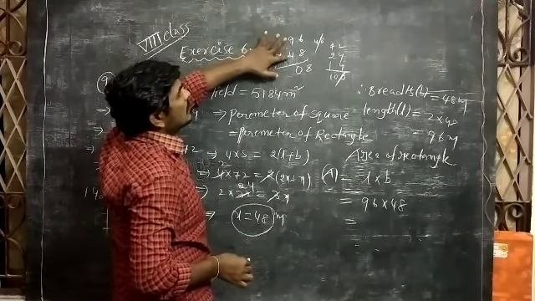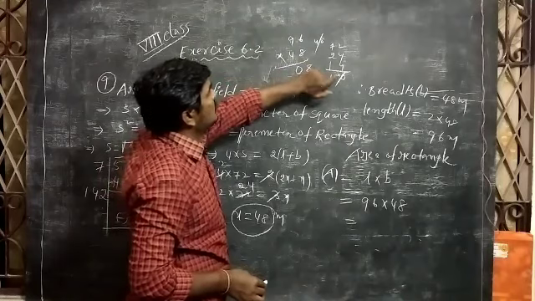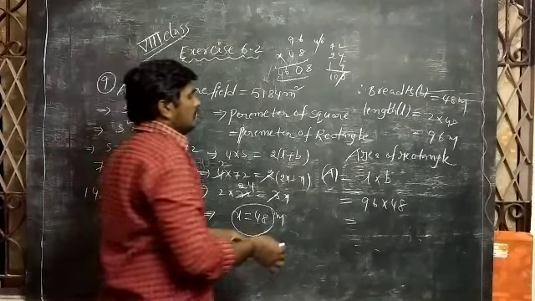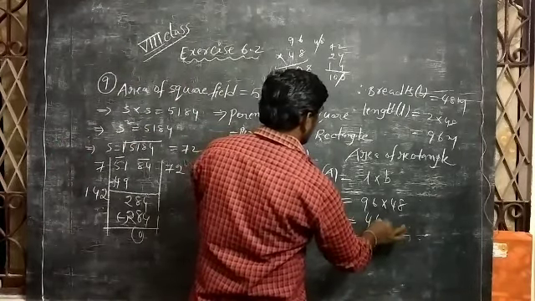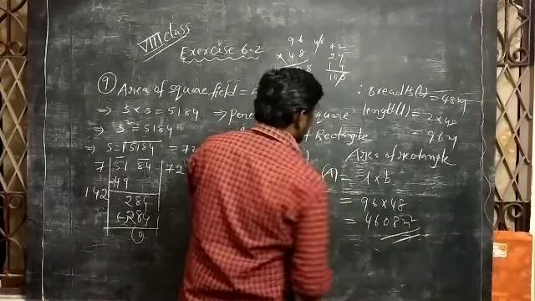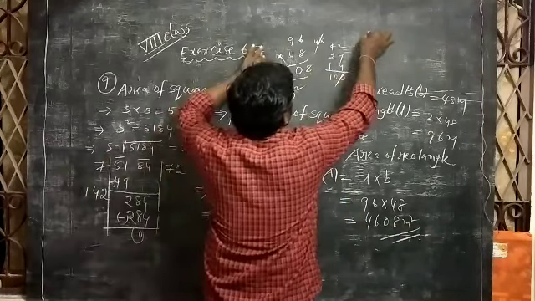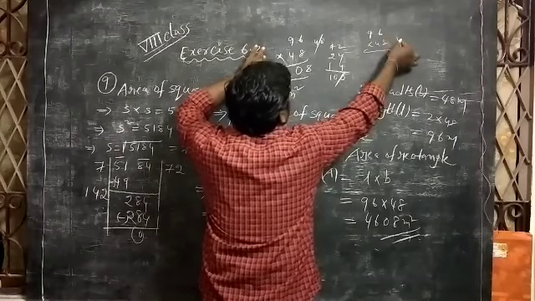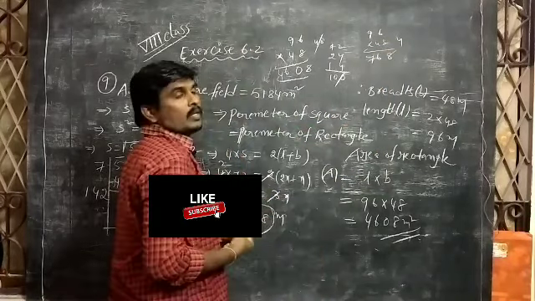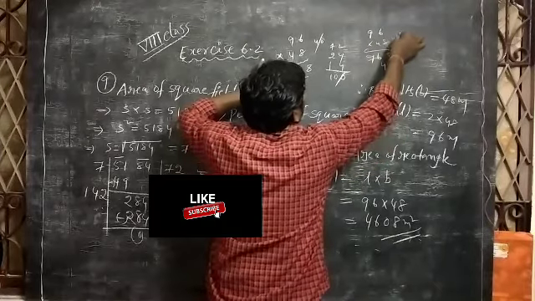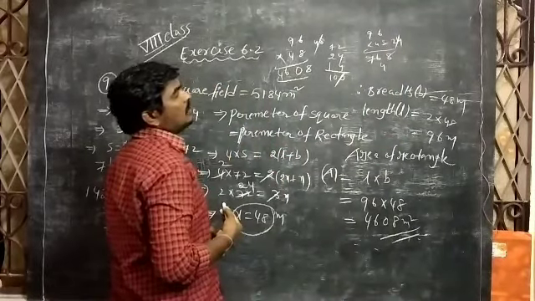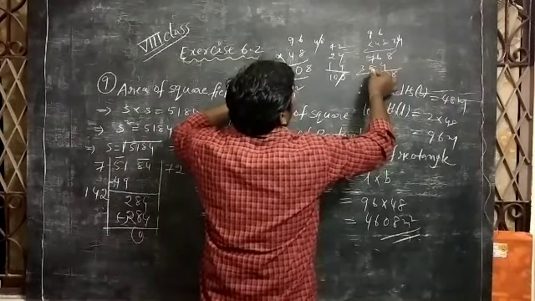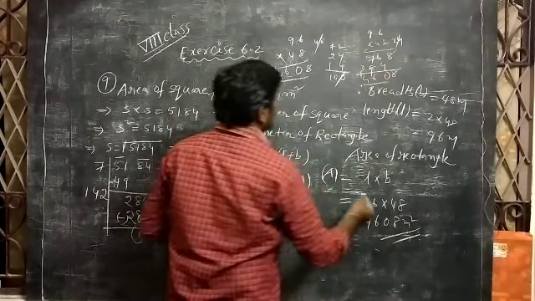Again these two multiply: 9 4s are 36. 36 plus 10 is 46. So how much are you getting? 4608 meter square. Whether it is right or wrong, we can verify by using general multiplication also, no problem. 8 6s are 48, 72, 76. 4 6s are 24, 4 cancel, 4 9s are 36 plus 2 is 38, 8 10 8 16 4 4 6 0 8, same, right?